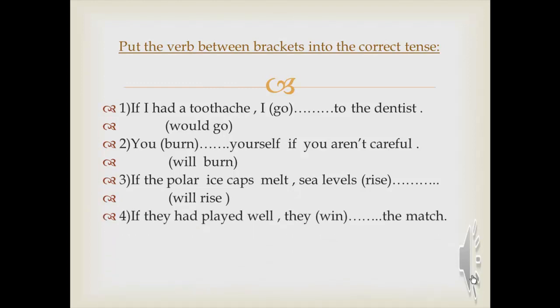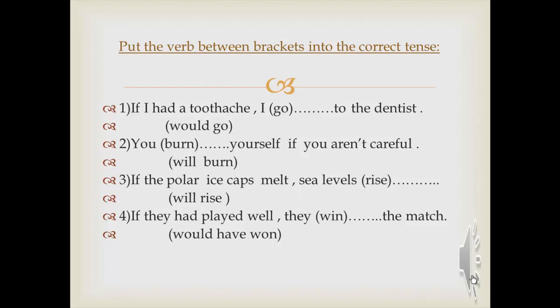Number 4, if they had played well, they would have won the match. If they had played, had played, which tense is that? Yes, the past perfect. I put had plus the past participle, so this is the past perfect. On the other hand, I will put would have plus the past participle.